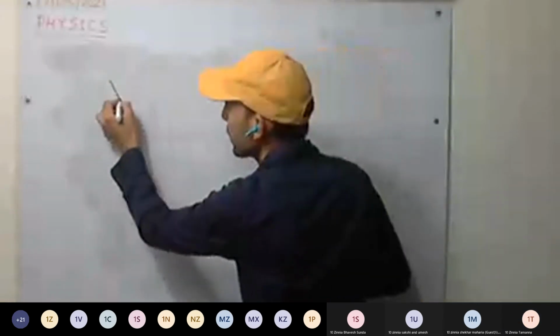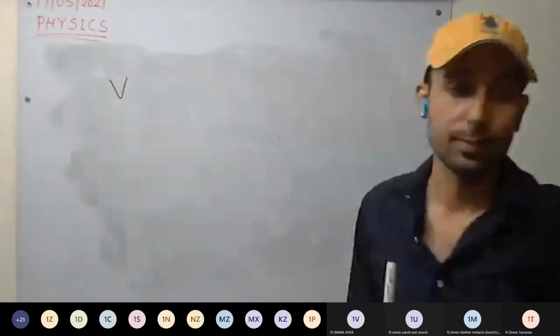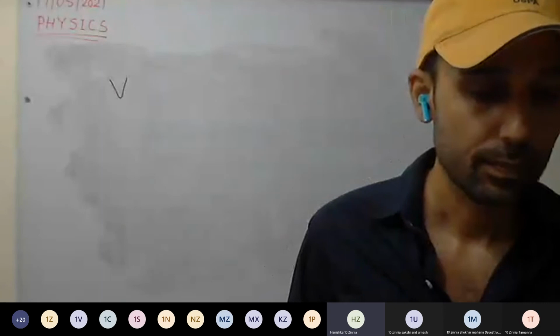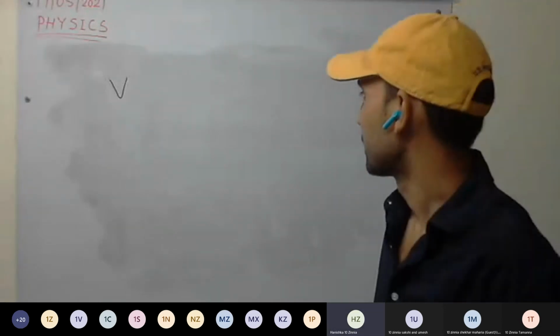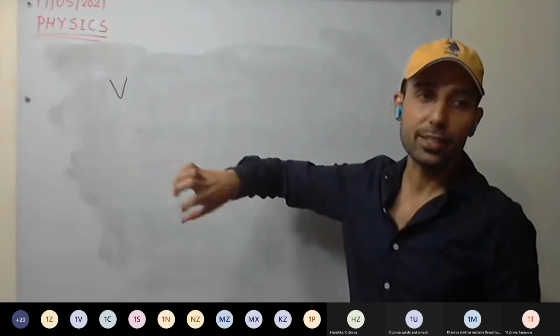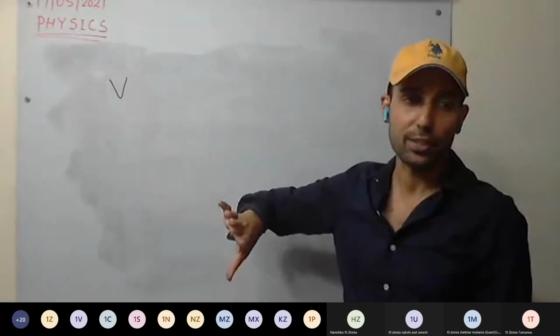Potential will be denoted with... Excuse me, sir, what is the meaning of zero potential? At infinity, we consider that point as having zero potential.